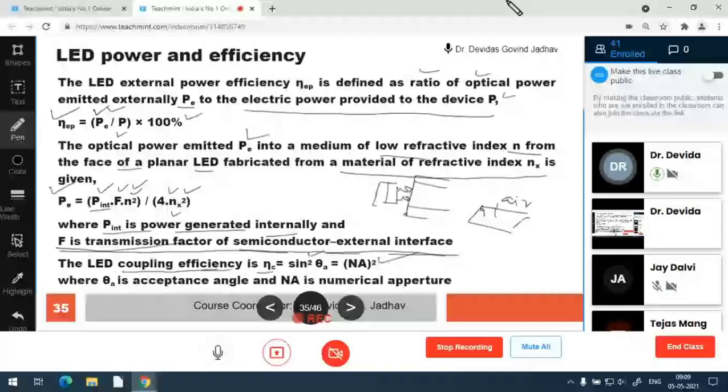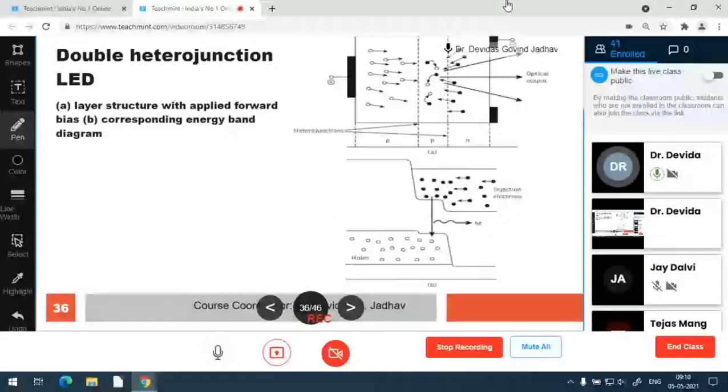Light is coupled into this, optical power coupled into the fiber, launched inside the fiber. So this efficiency, eta c, is given as sin square theta, numerical aperture square. Theta is the acceptance angle, NA is the numerical aperture. So these three formulas we have to take into consideration.